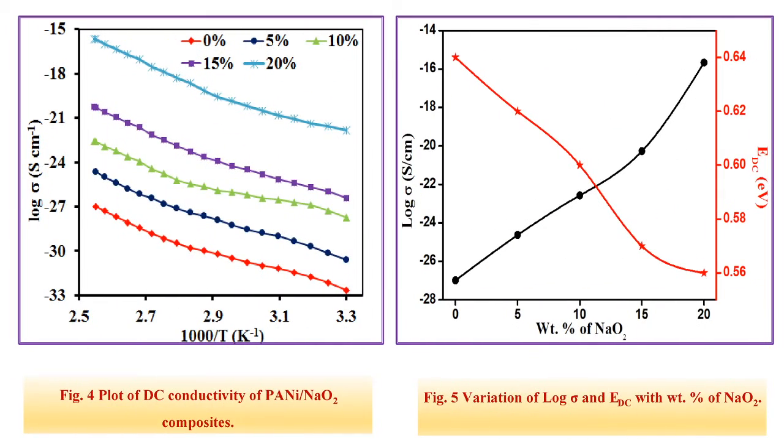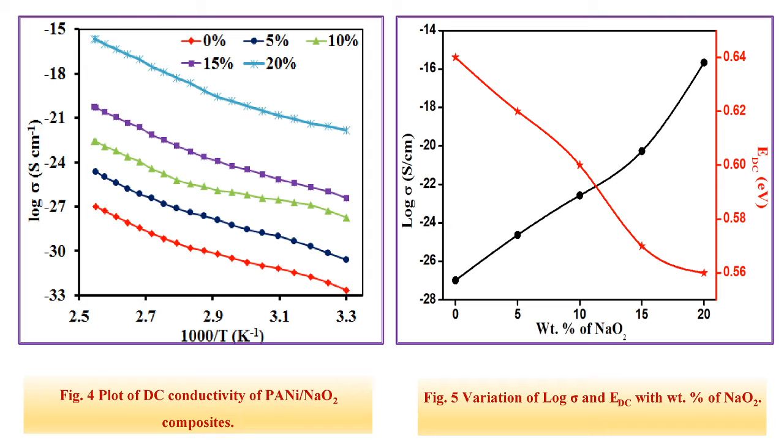Figure 4 shows the relation of DC conductivity with temperature. This relation varies exponentially with temperature. The result shows a positive influence on the temperature dependent conducting property of Pani, which may be caused by the mobility of counter ions. This is attributed to the modification of bulk morphology of Pani NaO2 composite. It is observed that conductivity increases with temperature.